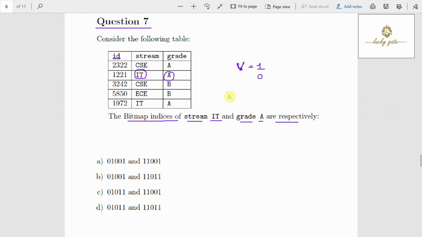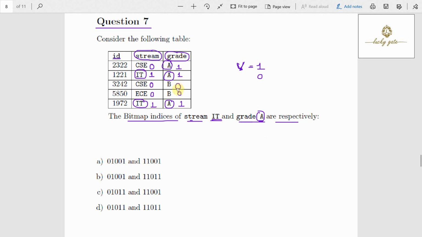Suppose we find bitmap indices for the stream column on value IT: if value IT is there in that column, it is represented with 1. Here also IT is there, so it is 1. Remaining all are zeros. And bitmap indices on the grade attribute with value A: if value A is there, it is represented with 1, and all others are represented with 0.